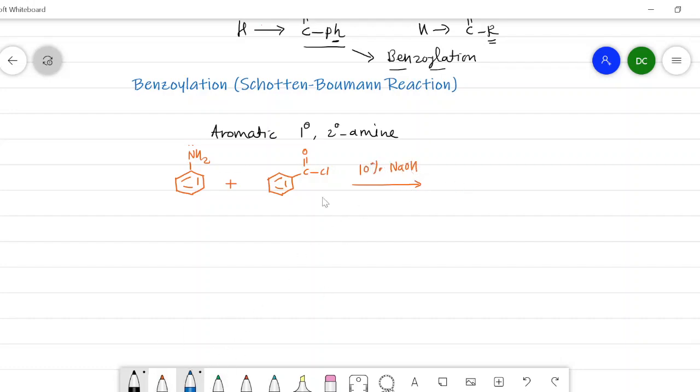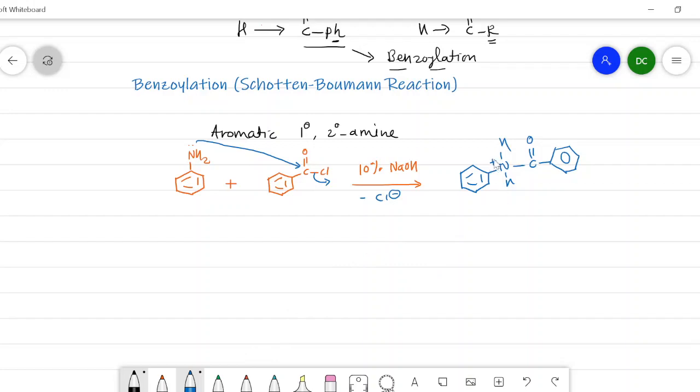Now, as in acylation, it also involves the attack of this nitrogen on the carbonyl carbon, and there is a removal of Cl, and here we get a Cl minus ion which is removed, and the product in the intermediate step, that is NH2 here, then it is attached to the CO, and here I will write another benzene ring.